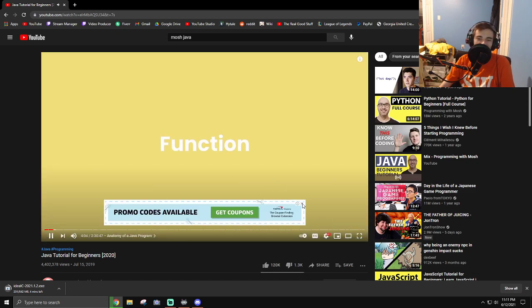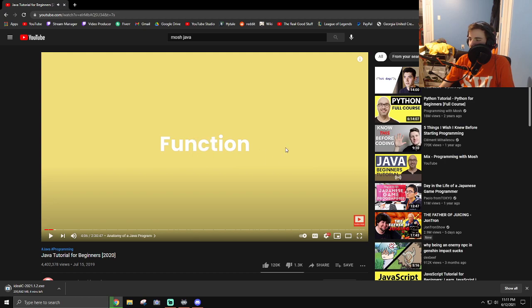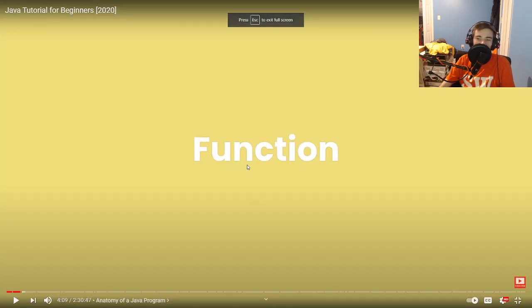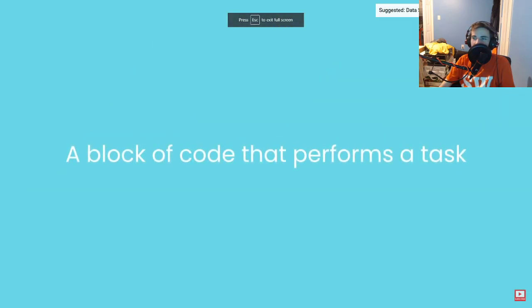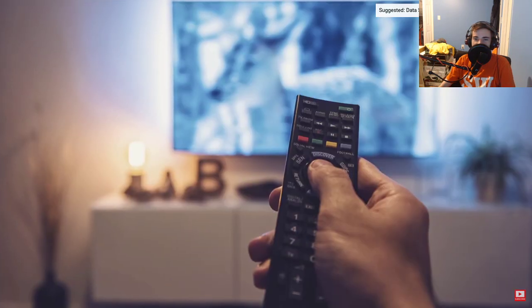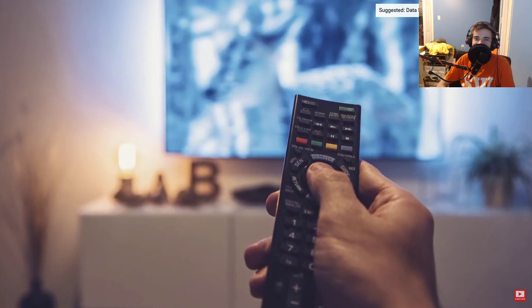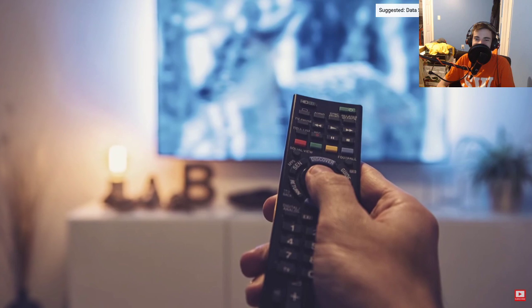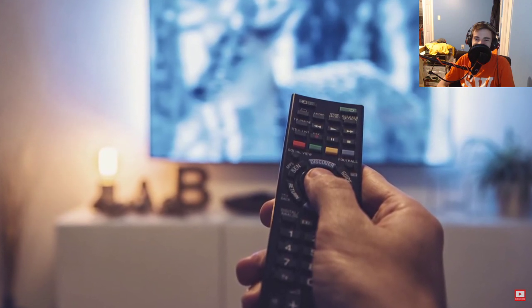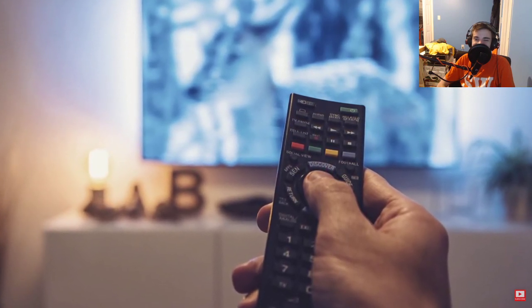In this Java tutorial, we're going to look at the anatomy of a Java program. Programs are made of functions. A function is a block of code that performs a task. As a metaphor, think of the buttons on the remote control of your TV. Each button performs a task. Functions in programming languages are exactly the same. For example, we can have a function for sending emails to people. We can have a function for converting someone's weight from pounds to kilograms.